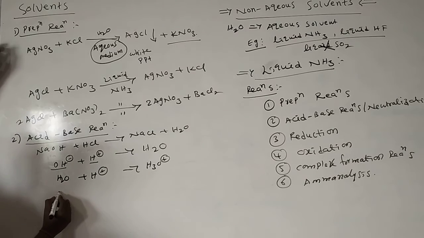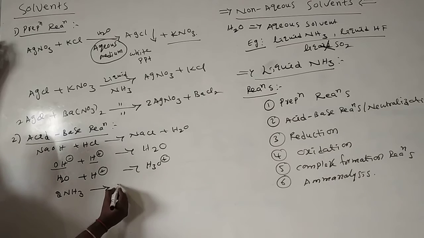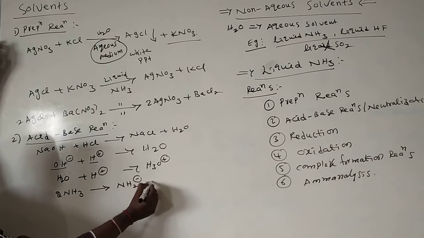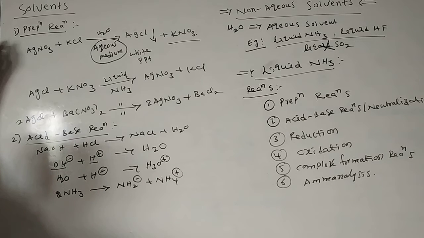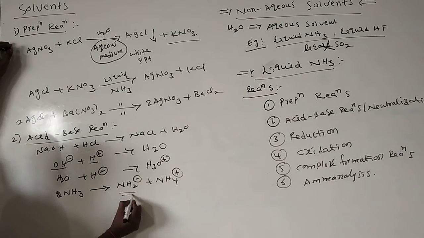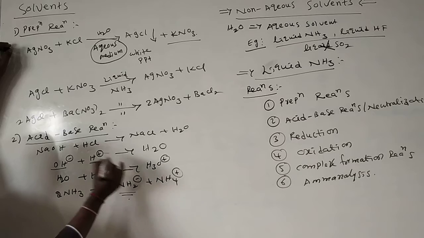Here, take 2 moles of ammonia. It undergoes self-ionization and forms NH2 minus and NH4 plus. These two ions are in place of OH minus and H plus.